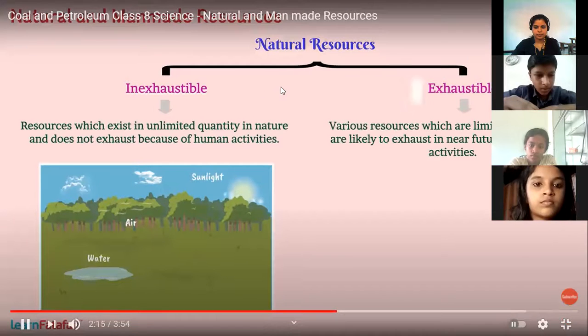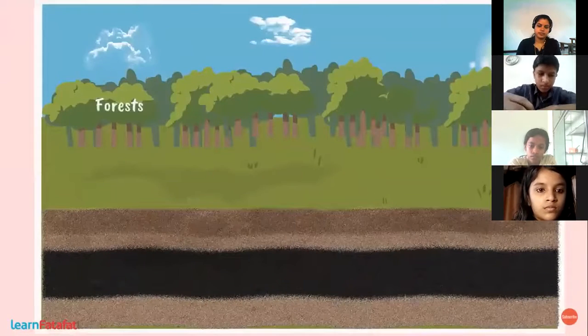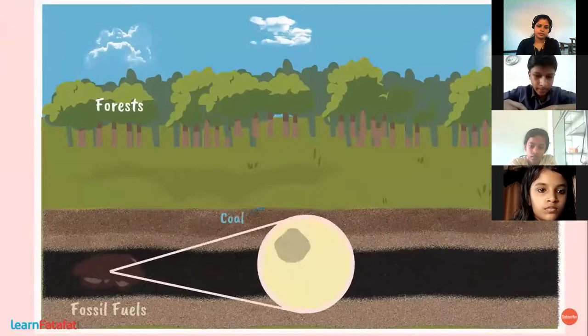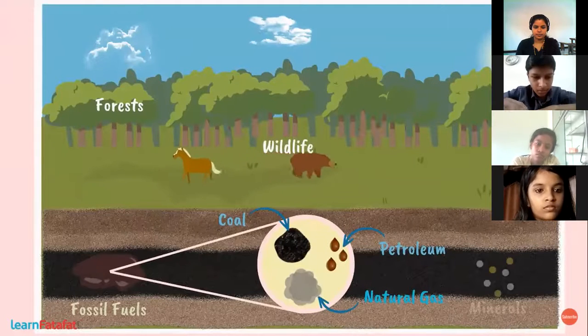These are called exhaustible natural resources. For example, forest, fossil fuels such as coal, petroleum, natural gas, wildlife, minerals, etc.